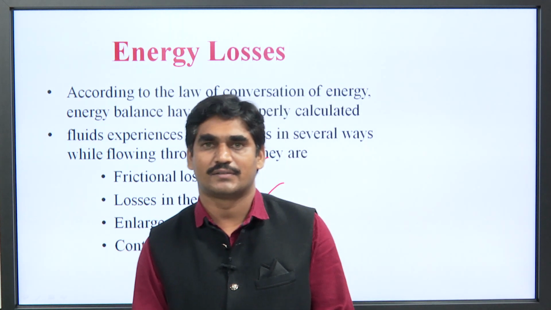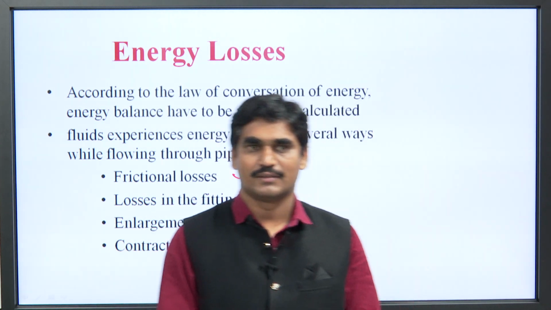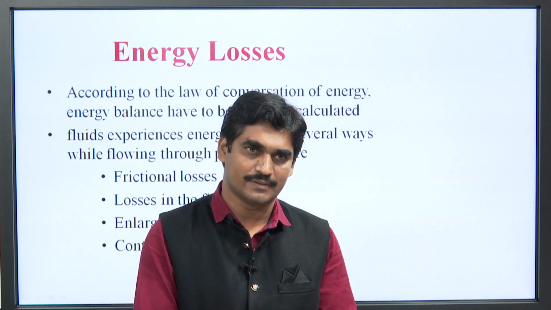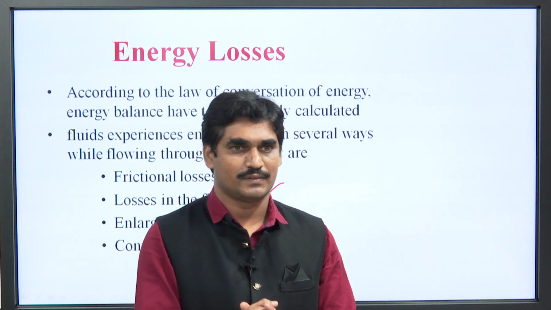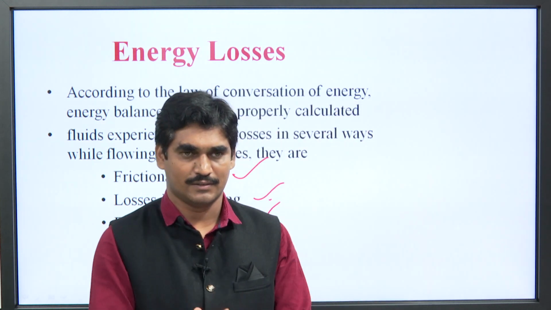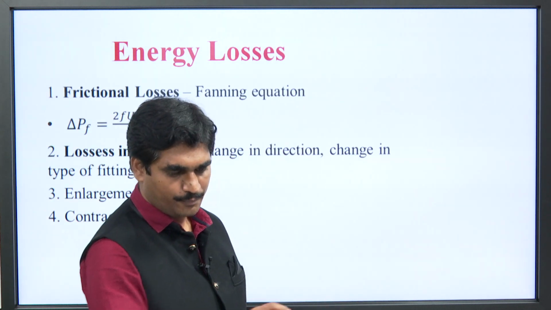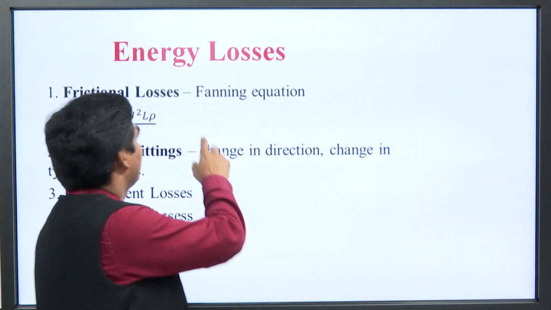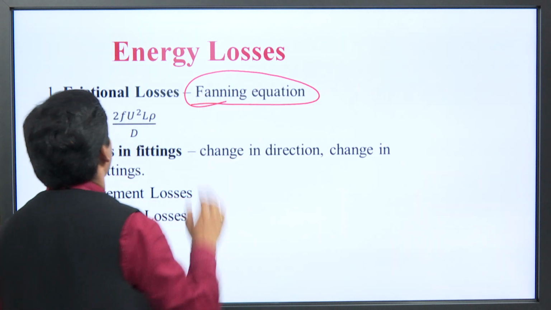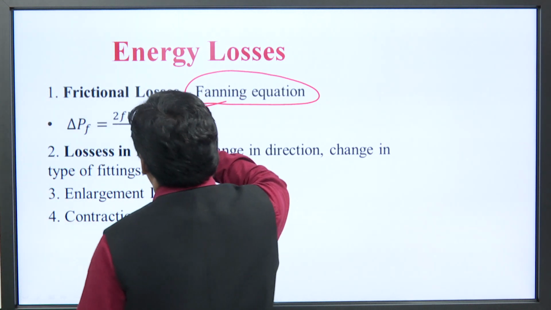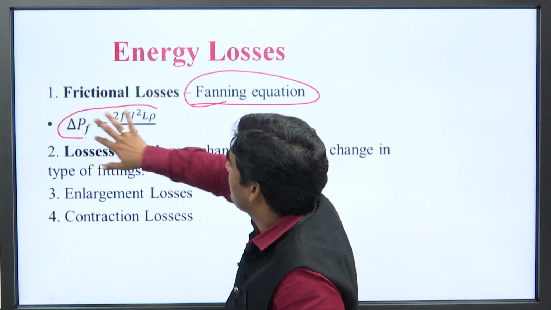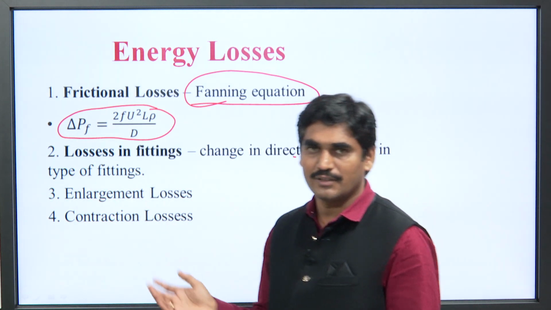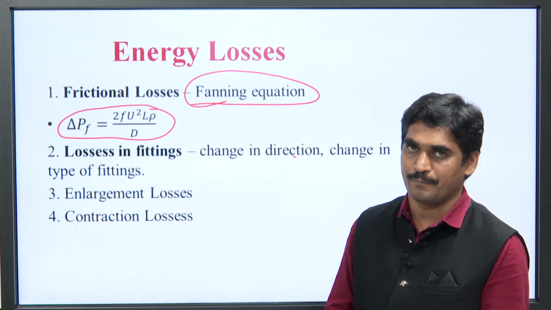First one is frictional losses. Frictional losses can be given by Fanning's equation. There are different types of frictional losses. Frictional losses can be derived by using the Fanning equation. What is the equation? Fanning equation: delta P is equal to 2 F u square L by rho d. So, this equation is called Fanning's equation.